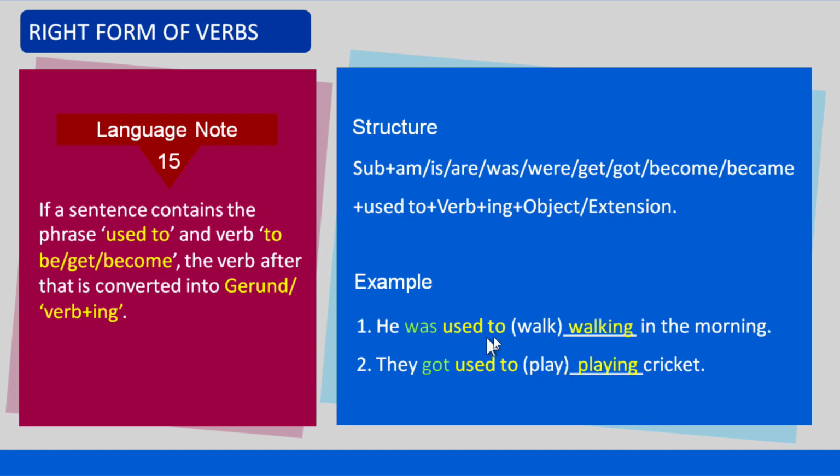Therefore, the verb after that becomes the gerund walking. That means walk plus ing. The second example contains the phrase used to and the verb got before that. Therefore, the verb after that becomes the gerund playing. That means play plus ing.